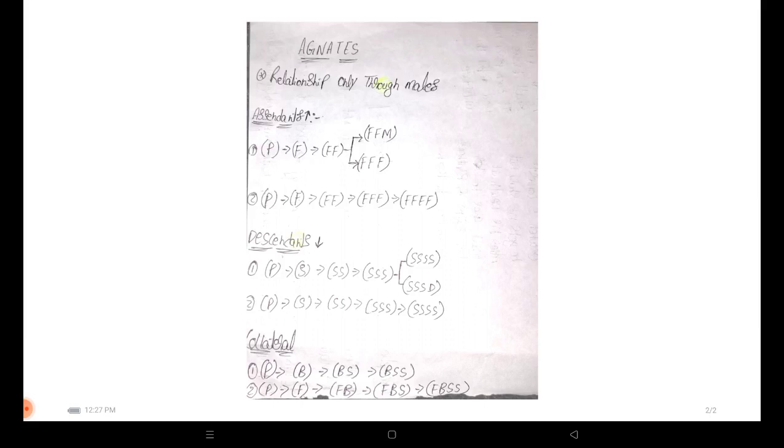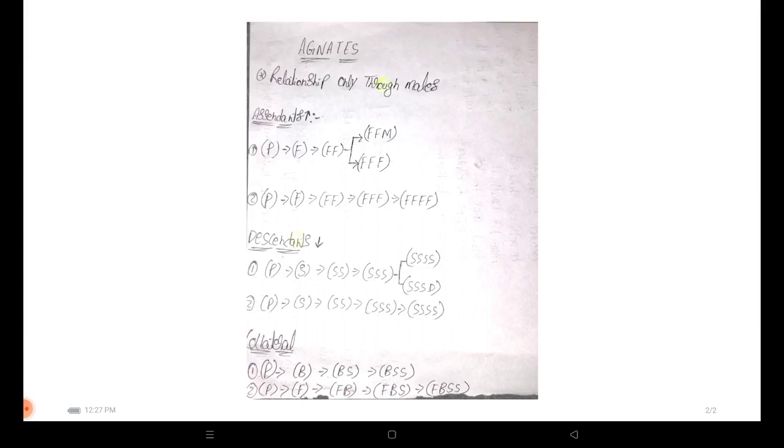Because of son's son, she got related. And we can see the second example: person's son, son's son, son's son's son, and son's son's son's son. So it is very easy. You need to make the concept very clear, observe the examples, and try to connect the dots, and it will be very clear.